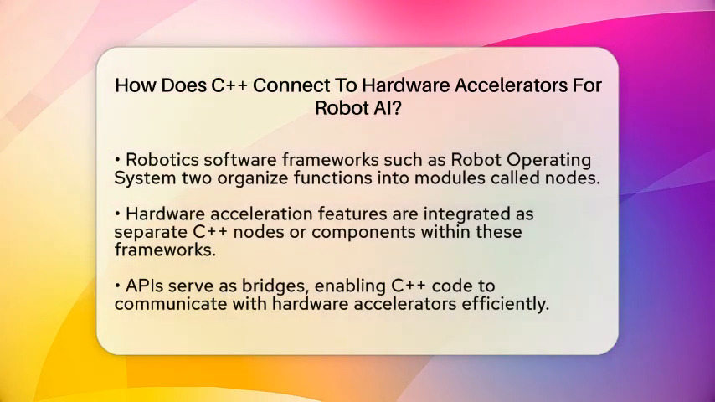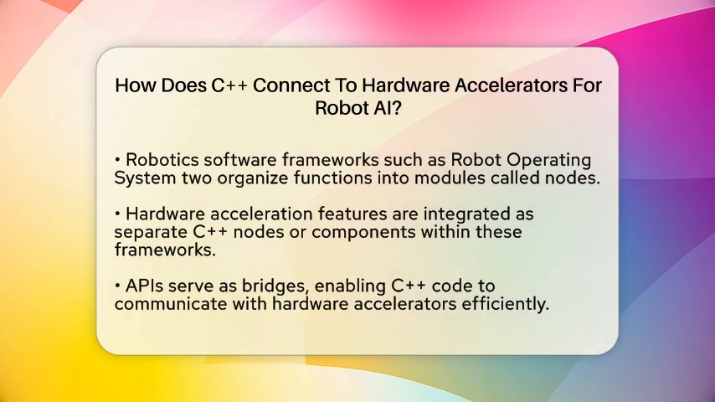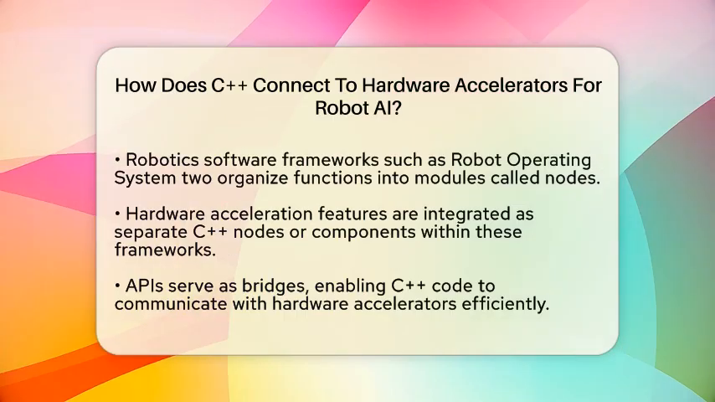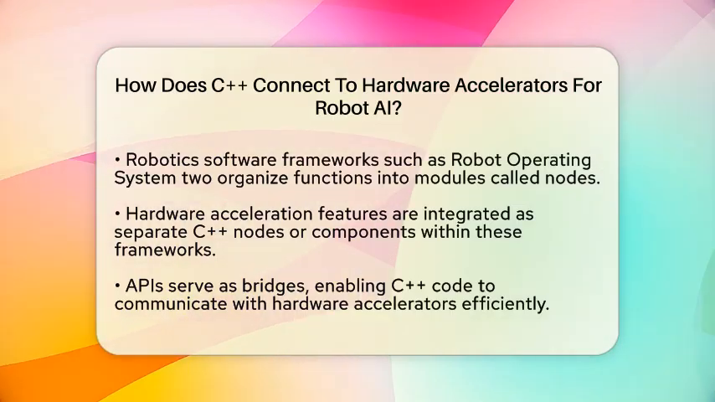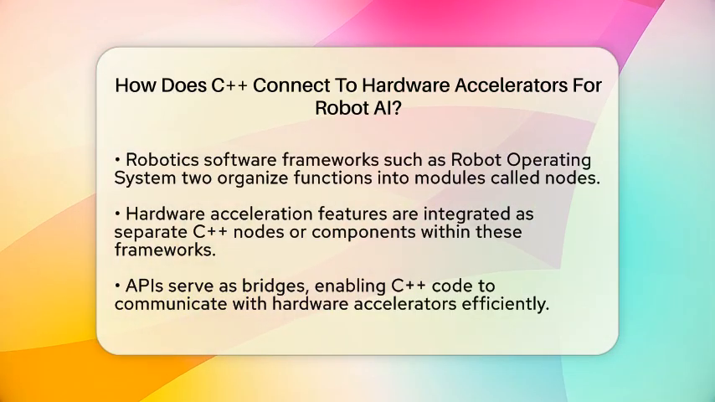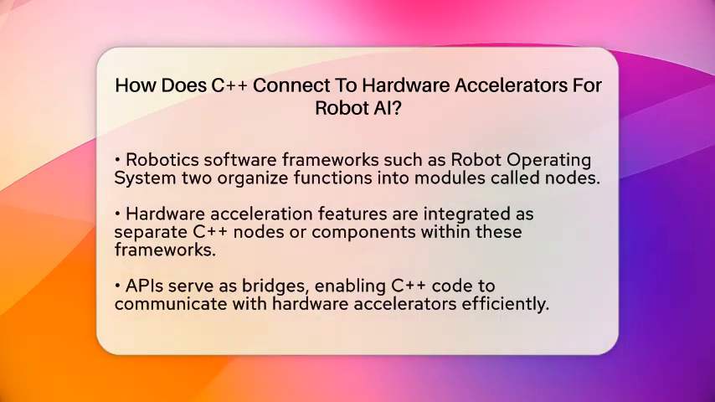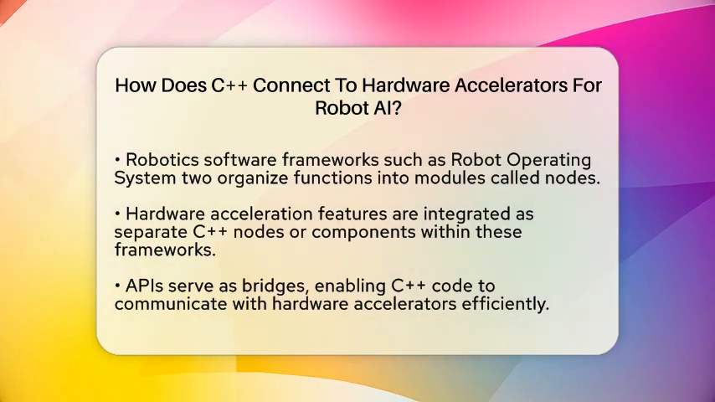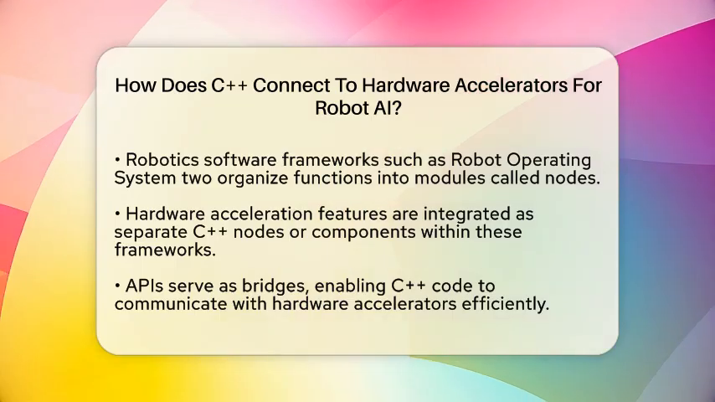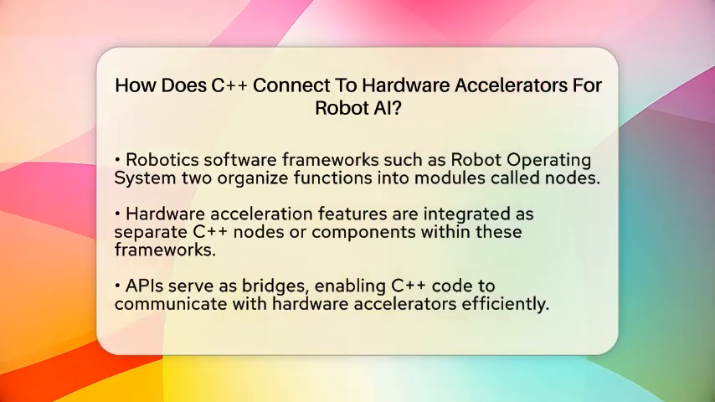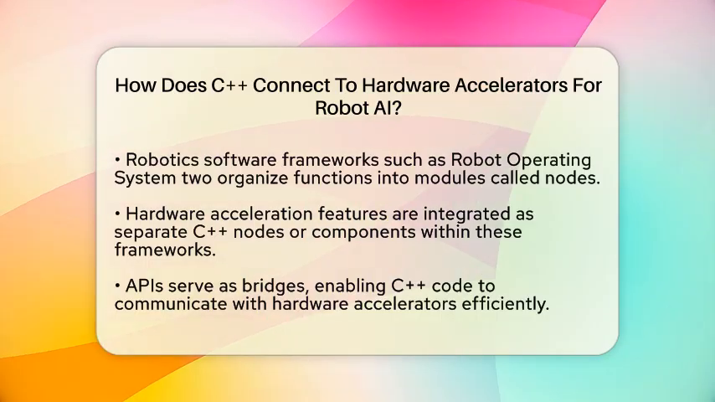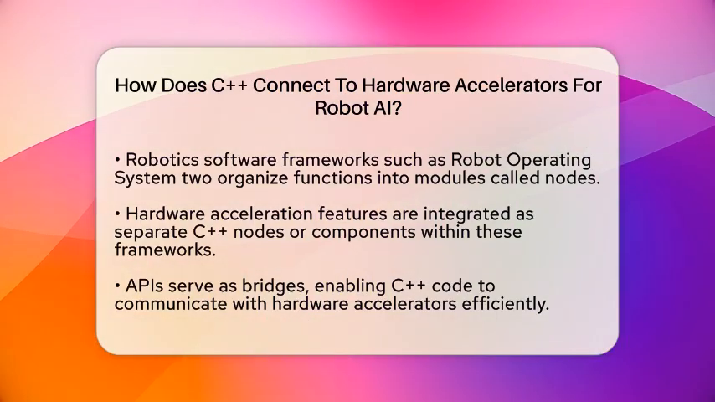To connect C++ to these accelerators, developers often use robotics software frameworks such as Robot Operating System 2. These frameworks organize robot functions into modules called nodes. Within this setup, hardware acceleration features are integrated as separate nodes or components written in C++. This way, C++ programs can send data to the accelerators and receive processed results without needing to understand the hardware details.